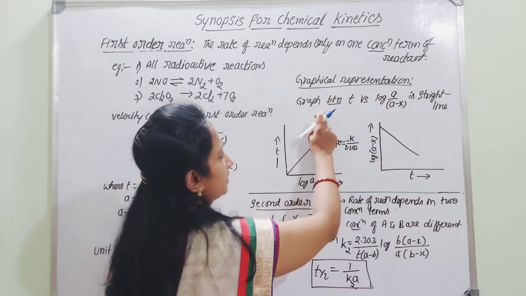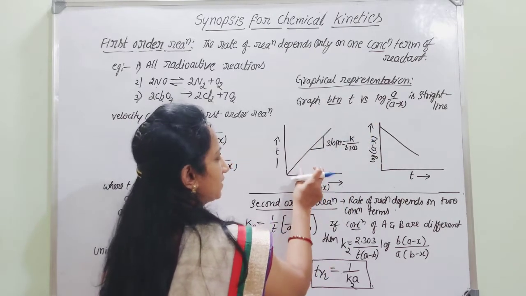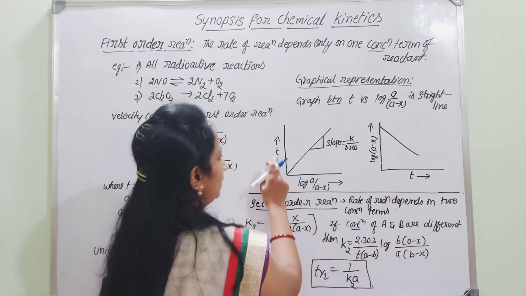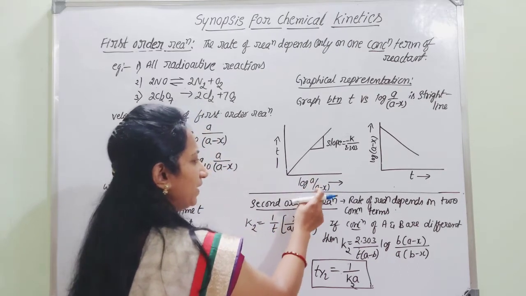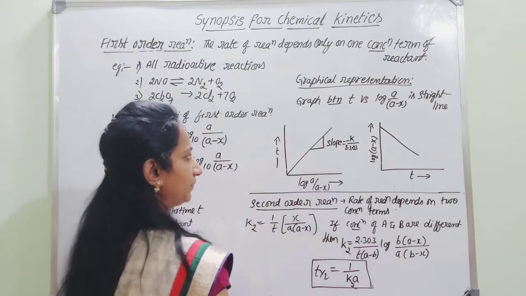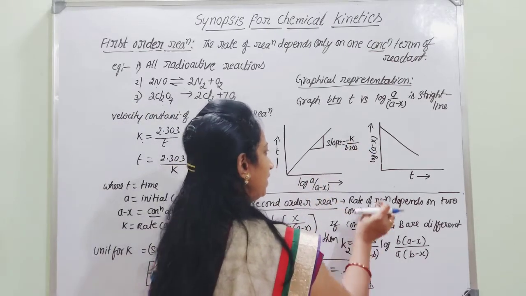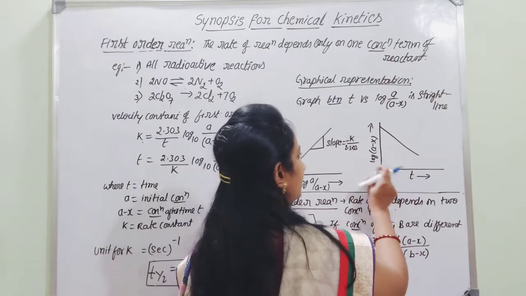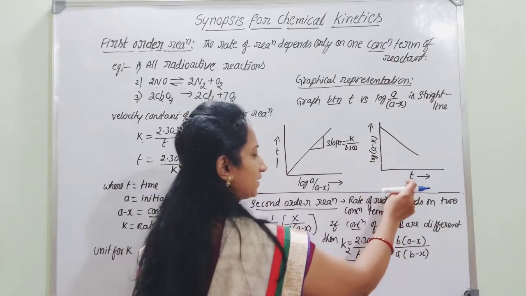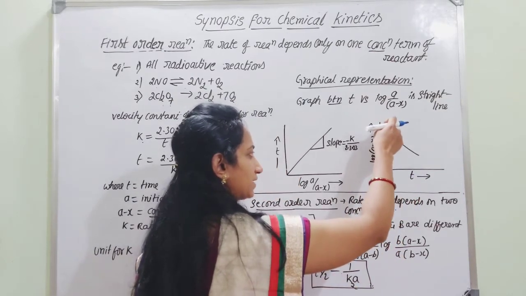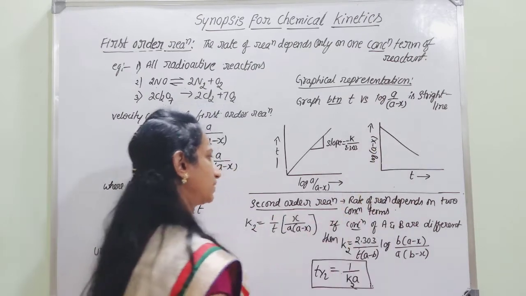For the graphical representation, the first graph plots time t against log of a by a minus x. You are going to get a straight line and the slope will be equal to minus k by 2.303. You can draw another graph by taking log of a minus x against t. You are going to get a straight line, but it is sloping downwards.